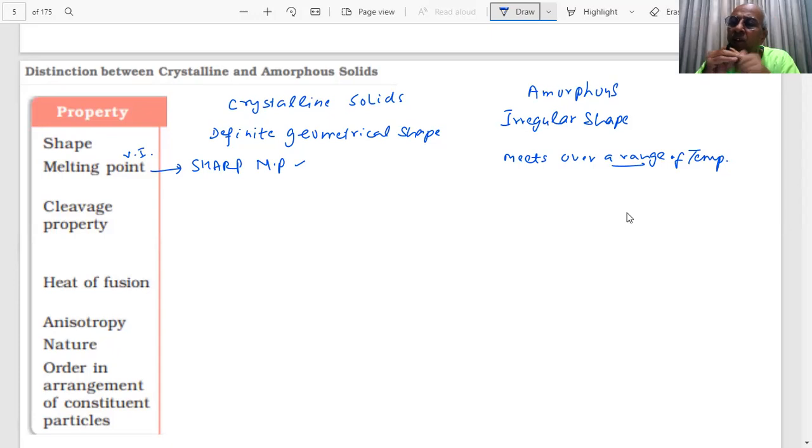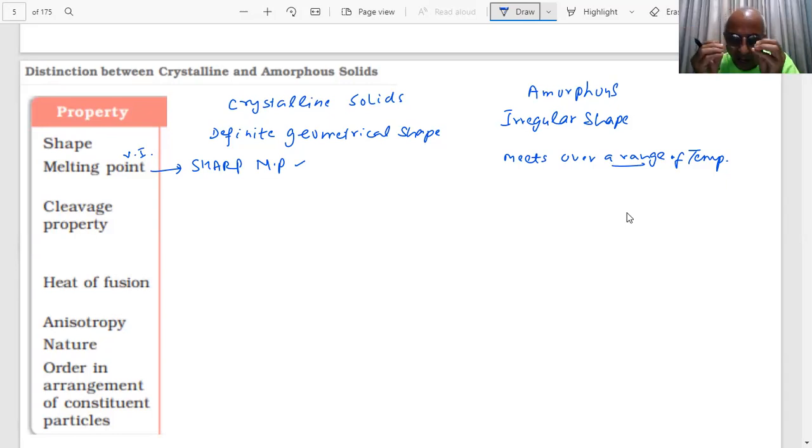But supposing it is not a crystalline solid, then the arrangement at different points is different, student. There is no regular arrangement. So at a certain point it will melt, and at a certain point it will not melt at a particular temperature, because the interactions are not the same, the forces of attraction are not the same. There is no regular repeating pattern, student. There is no long range order.